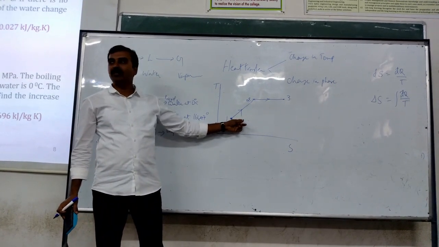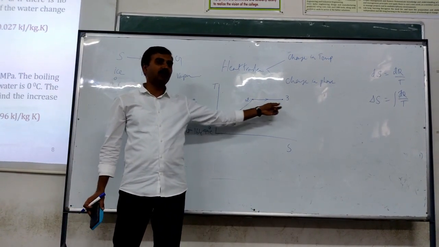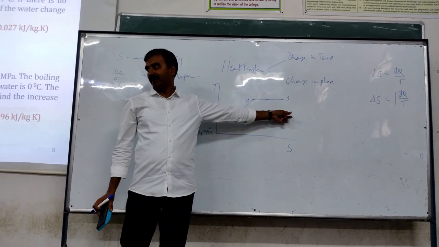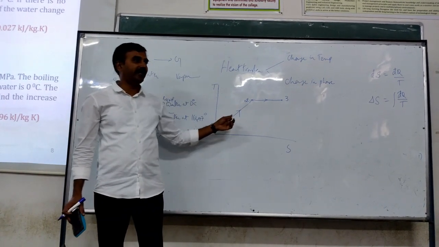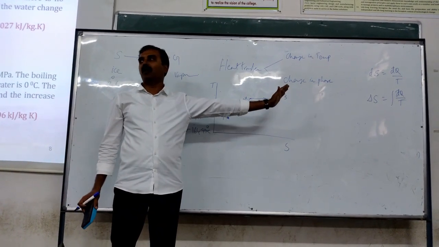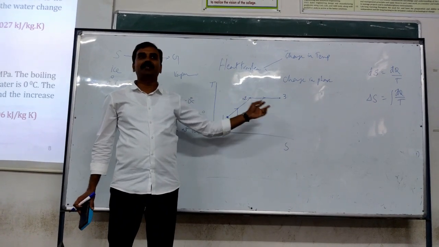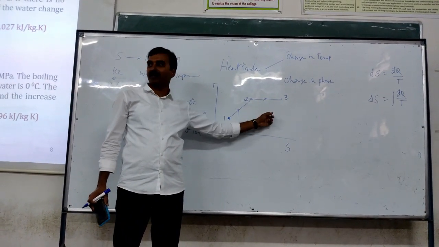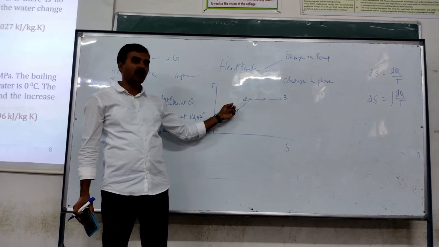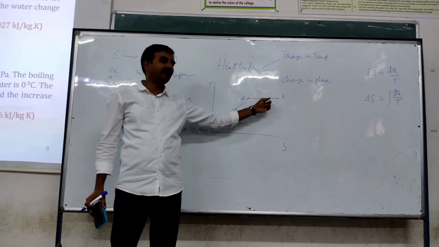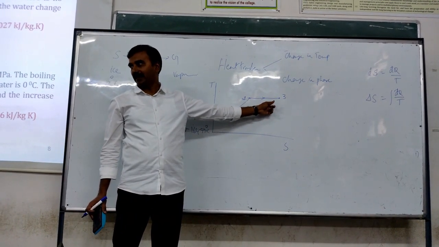Process 1 to 2 is sensible heat. Process 2 to 3 is latent heat. So if you want to find the entropy change during this entire process, which is the sum of two different processes, you need to find the entropy change for this process and for this process separately.